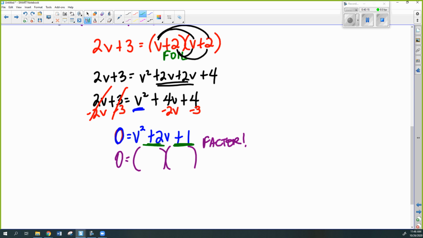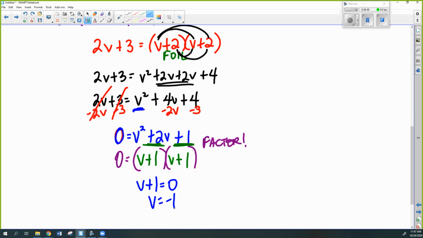What's the only pair that multiplies to be 1 and adds to be 2? Good, 1 and 1. And they're both positive. Okay? So then you're going to want to set each one equal to 0, but if you already know it's the same thing twice, right? Because they match, yes? It's the same thing twice, so you only have to do the work once.